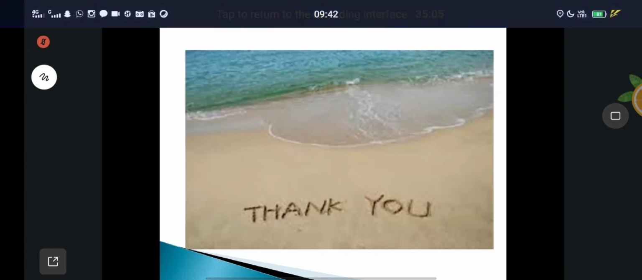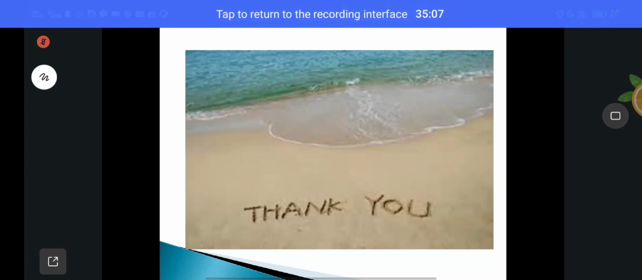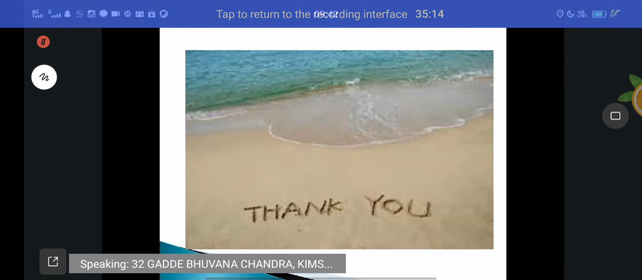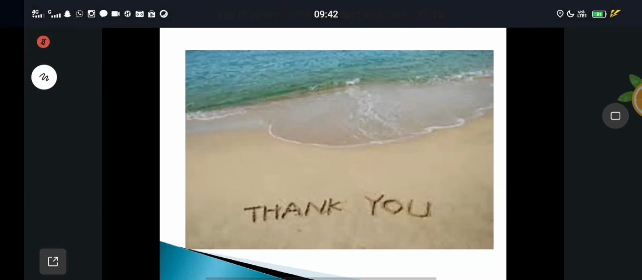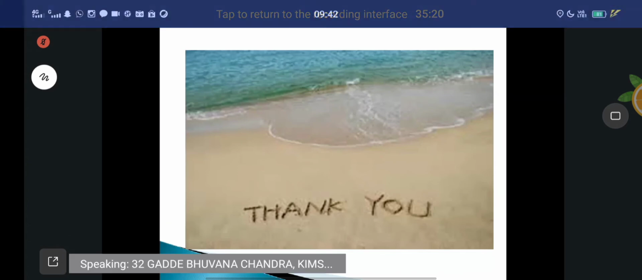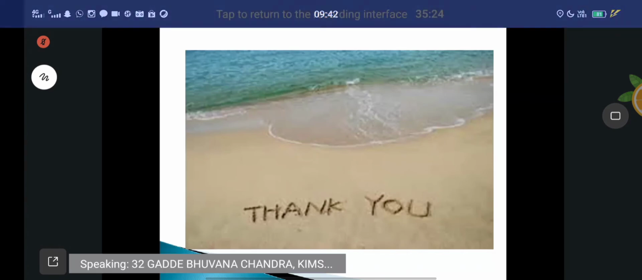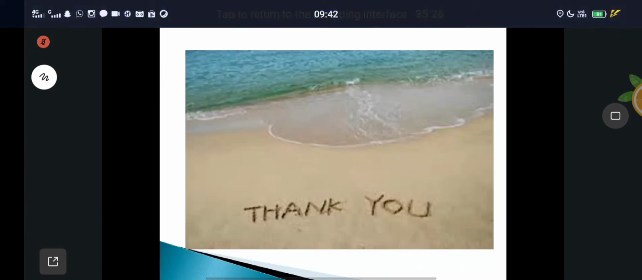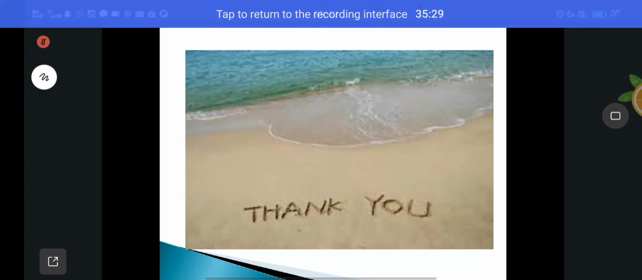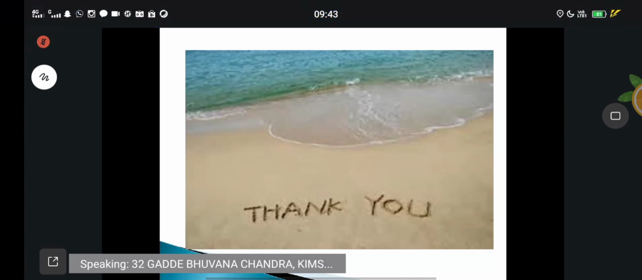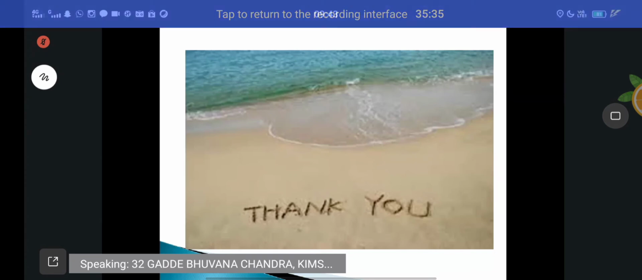Name the branches. Superior medial, superior lateral, inferior. Name the full form. Superior medial genicular artery. After that, superior lateral genicular artery. Very good. Next, inferior medial genicular artery.